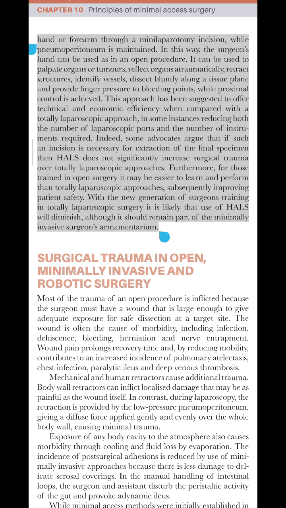Furthermore, for those trained in open surgery, it may be easier to learn and perform than totally laparoscopic approaches, subsequently improving patient safety. With the new generation of surgeons training in totally laparoscopic surgery, it is likely that use of HALS will diminish, although it should remain part of the minimally invasive surgeon's armamentarium.